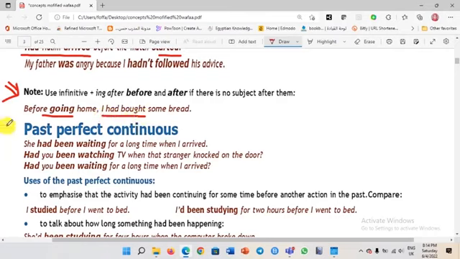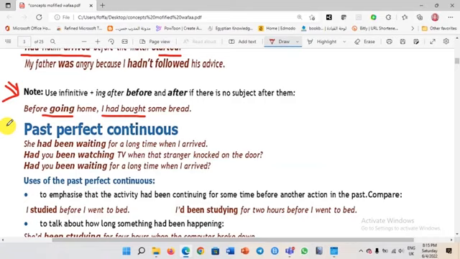Now, Mrs. Wafa will continue with you the past perfect continuous. Dear students, actually, the usage of the past perfect is the same as the past perfect continuous. But what we mean by the past perfect continuous is that the action took some time. Remember, dear students, we always use the continuous to stress the time. She had been waiting for a long time when I arrived.